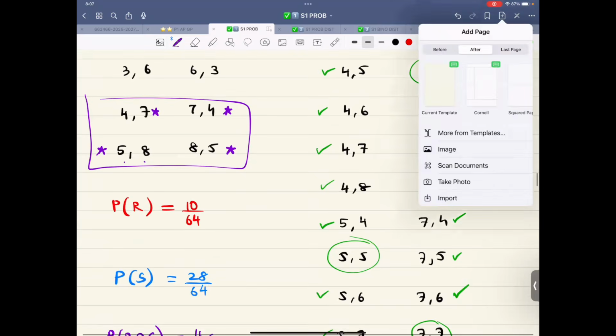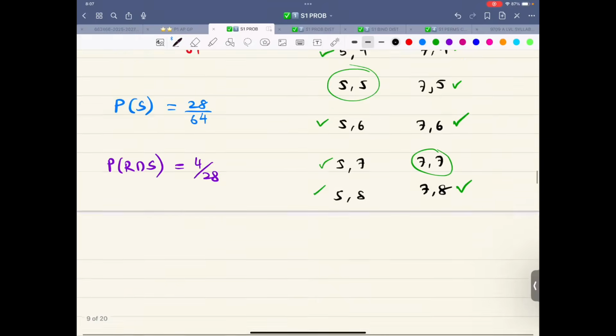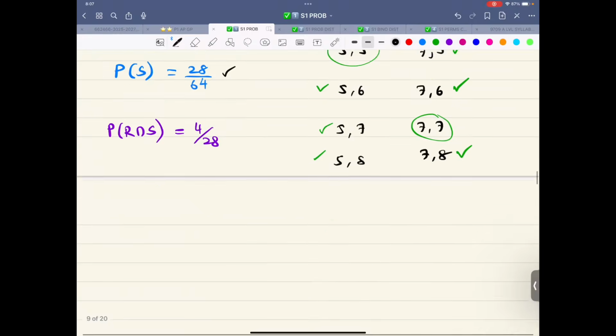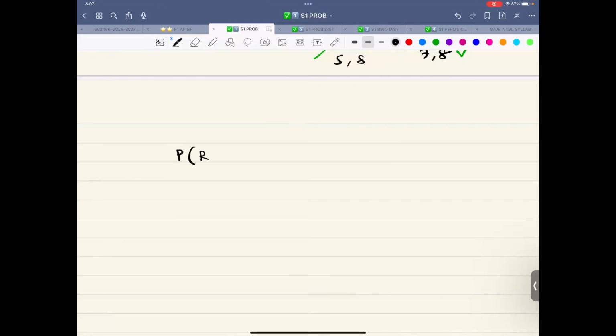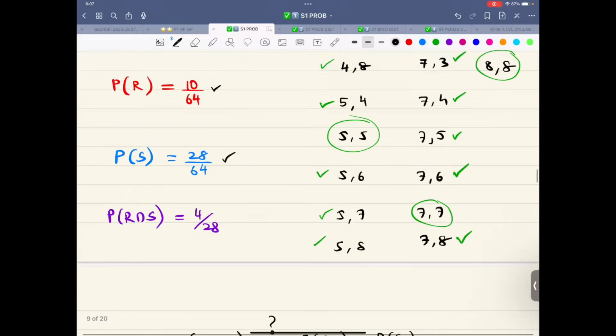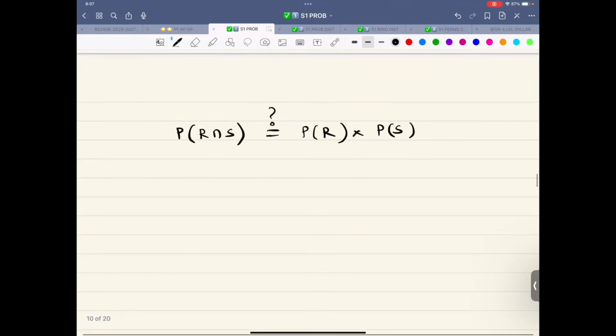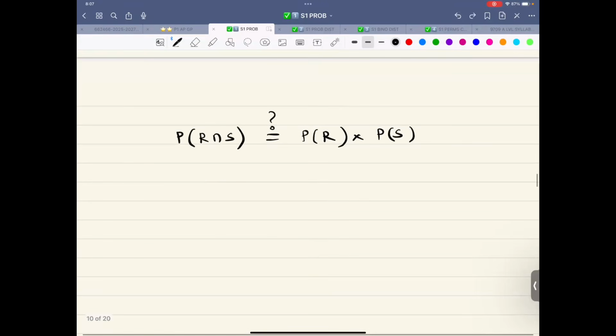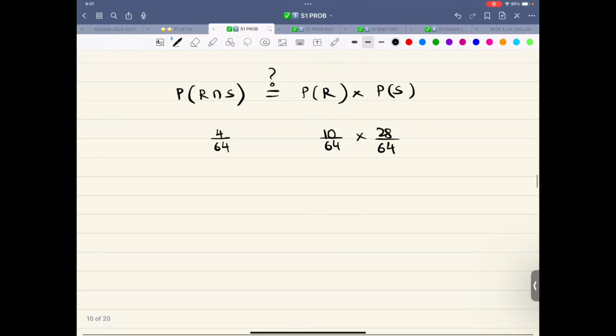Now let me add a page over here. What do we have? We have 10 over 64, 28 over 64. Probability R intersection S, is it equal to probability of R into probability of S? So this is 10 over 64. No, this one is 4 over 64. The intersection is 4 over 64. This is 10 over 64. This is 28 over 64. Multiply it out. I don't think so. So therefore, if it's not equal, therefore it's not independent.